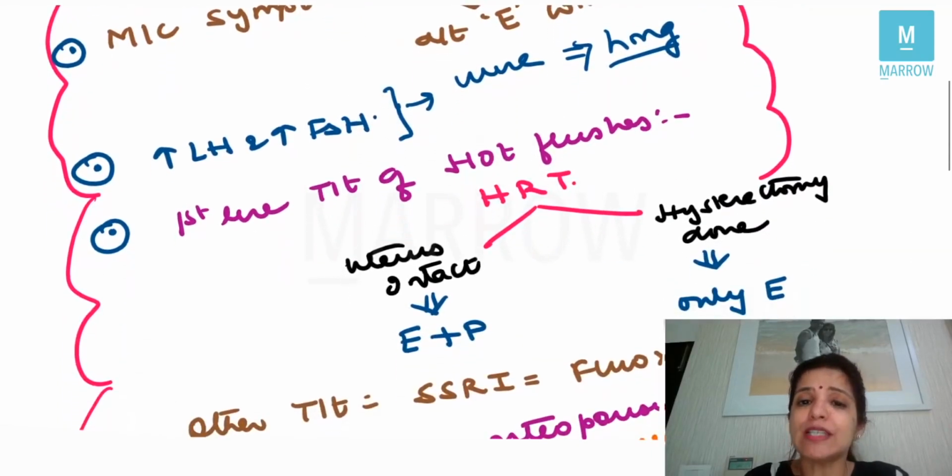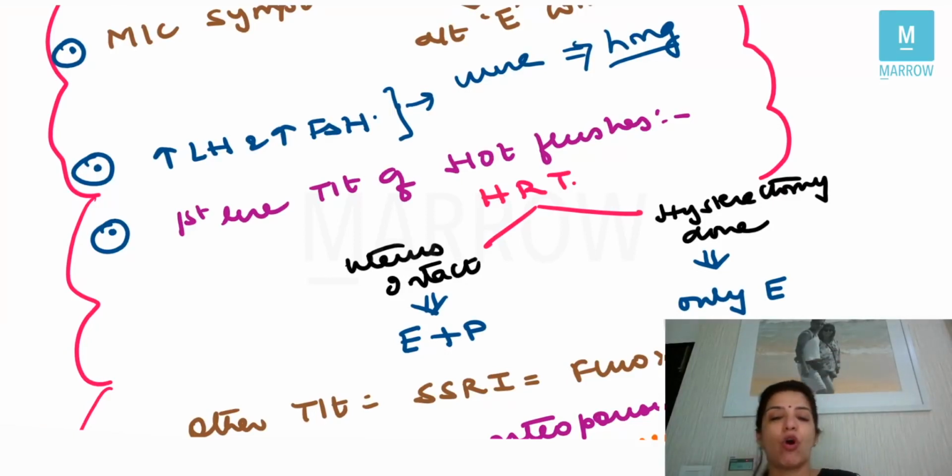Now, the first line treatment of hot flushes in a menopausal female is HRT, and if the uterus of the female is intact, then I am going to give estrogen and progesterone. Although the symptoms in menopause are happening because of decreased estrogen, whatever symptoms you get in a menopausal female are because of decreased estrogen, but because the uterus of the female is intact, I just cannot give her only estrogen.